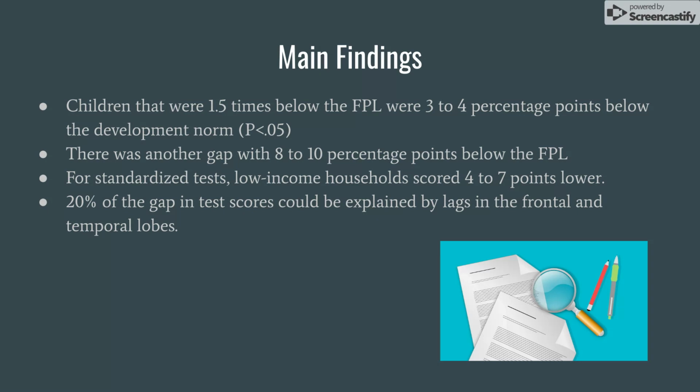And then for standardized tests, so those basic tests you take in high school and all the way through elementary school and above, low income households scored 4 to 7 points lower, meaning that 20% of the gap in test scores could be explained by lags in the frontal and temporal lobes. And that percentage could be statistically a big number, because if you think about it, that's a lag in the frontal and temporal lobe, meaning there is that issue that they were seeing and hypothesized.